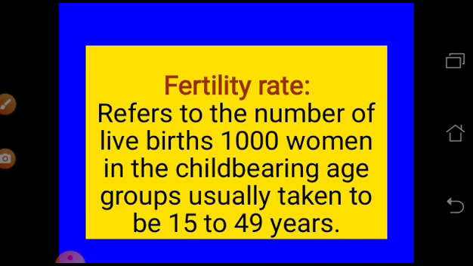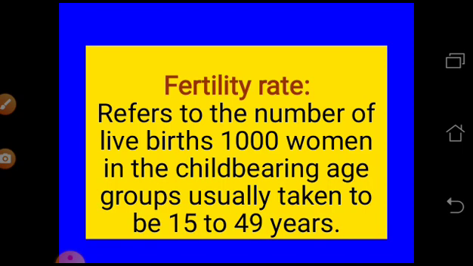Next, fertility rate. Fertility rate refers to the number of live births per 1000 women in the childbearing age groups, usually taken to be 15 to 49 years of age. So how many live births are there per 1000 women. Everything you have to remember is calculated on the basis of 1000 population, 1000 women.